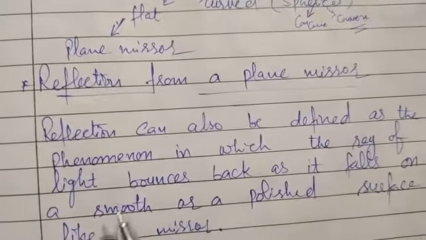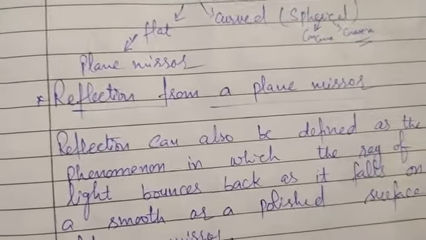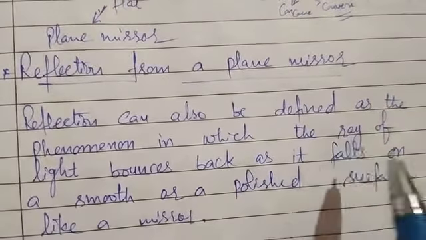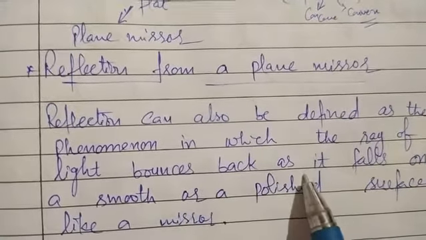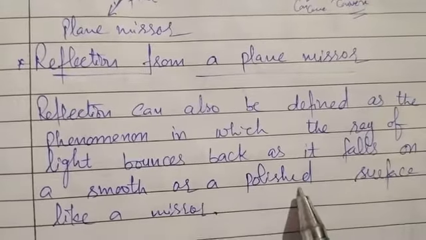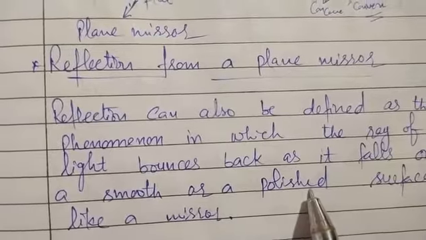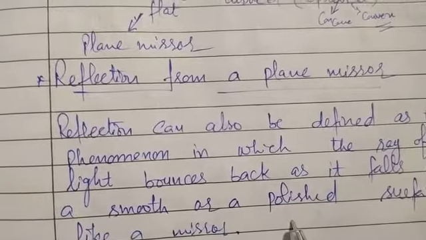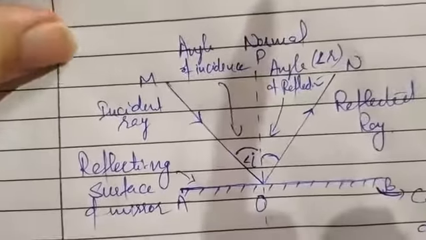So reflection, we have defined that it is a bouncing back of light when a ray of light is falling and after striking it will come back. So this is known as reflection of light. But we can also define reflection of light as the phenomena in which the ray of light bounces back when it falls on a smooth or a polished surface like a mirror, because mirror is a smooth and polished surface. So when a ray of light falls on it, it will also bounce back in the same medium, and that phenomena is known as the reflection of light. Now next we will see how reflection occurs from a plane mirror.